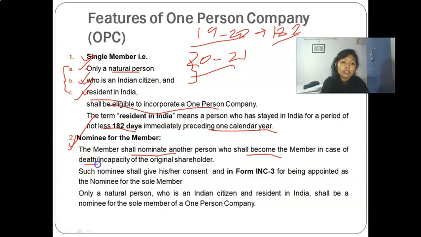Not only death, but also in case of incapacity of the original shareholder, if he becomes insolvent or of unsound mind or something like that. Such nominee shall give his consent in Form INC-3 to being appointed as a nominee for the sole member of the OPC. Again, this is the criterion given: only a natural person who is an Indian citizen and resident in India shall be the nominee for the sole member of an OPC.